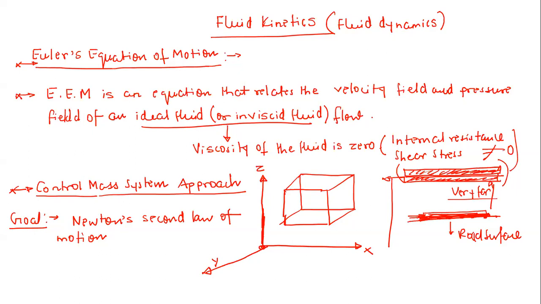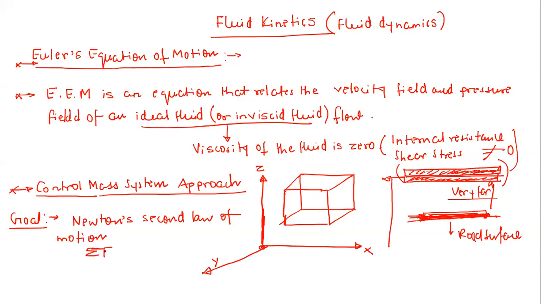It is very clear that any law of physics, Newton's second law, the law of conservation of mass, momentum, energy, is defined for a system. We never define it for a control volume. In fluid mechanics they become interrelated, but in general all the laws of physics are defined for a closed system, or a particle, or a particular object. That object always has a fixed mass. That's why I'm taking a control mass system approach here. So this is my goal, to apply Newton's second law of motion.